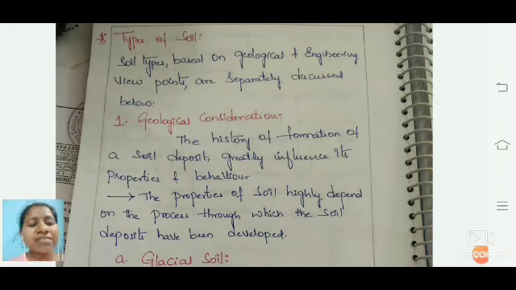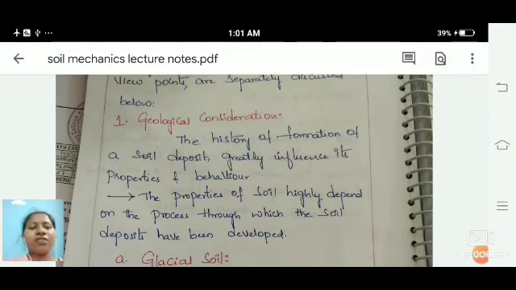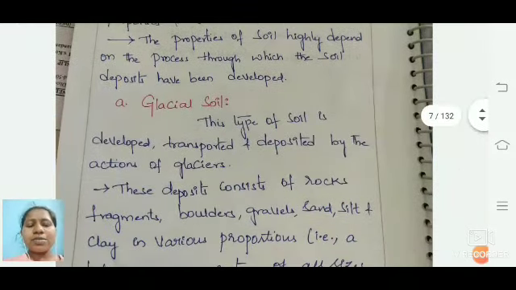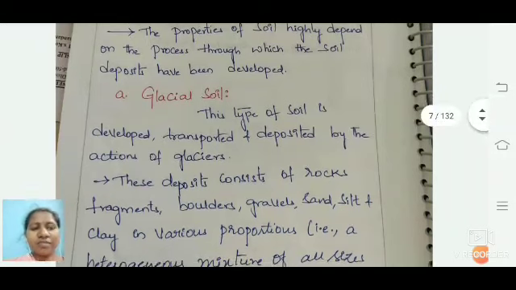That means they will have a property of depositing in the underground. The geological properties will influence the behavior of the soil, as the properties are greatly influenced geologically. And glacial soil, as we all know from the name glaciers, indicates that it is transferred from one place to another place by the action of deposition.